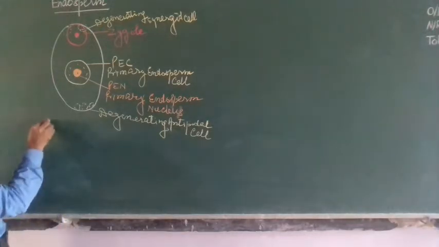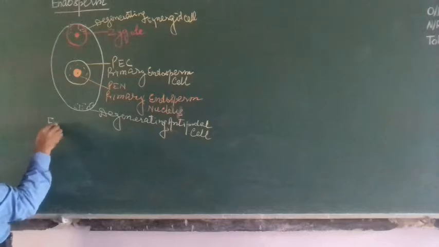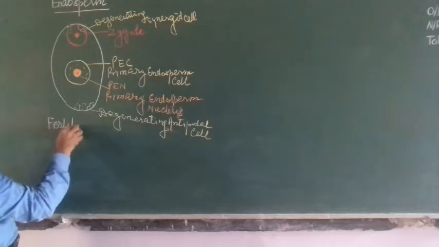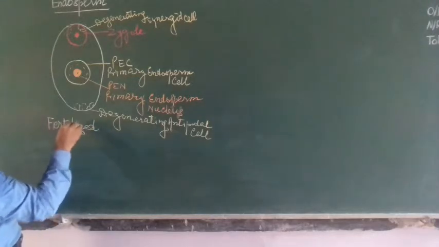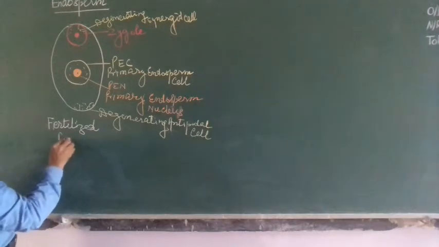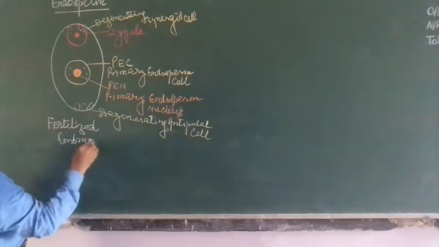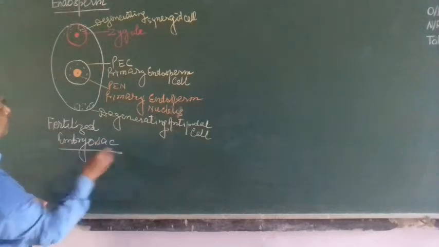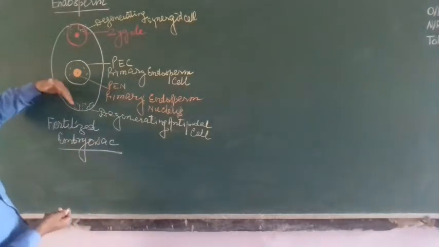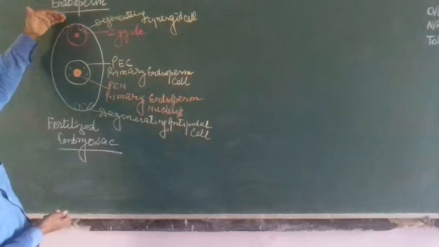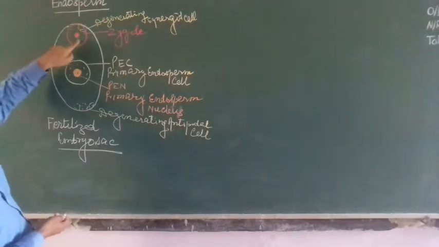In the fertilized embryo sac, toward the micropyle region, here is the zygote.